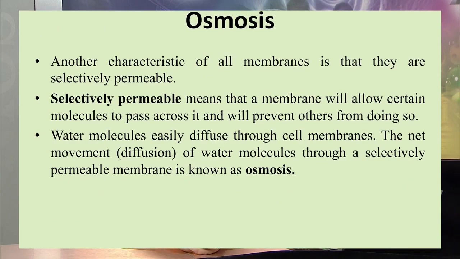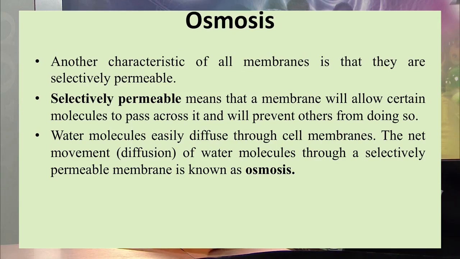The next process is osmosis. This is another important feature of passive transport. The difference is that here, the membranes, we know, are all selectively permeable. What is the meaning of selectively permeable? Selectively permeable means that the membrane will allow only certain molecules to pass across it and will prevent other molecules from doing so.